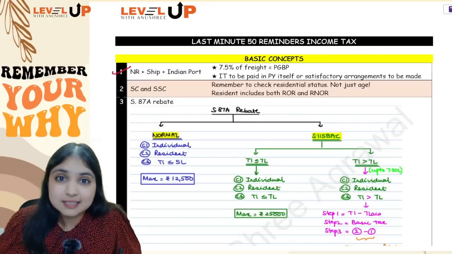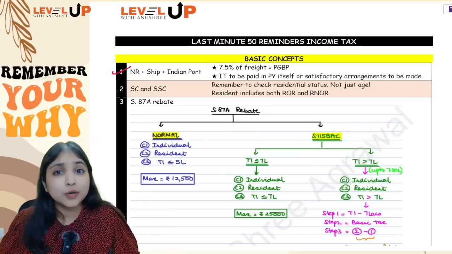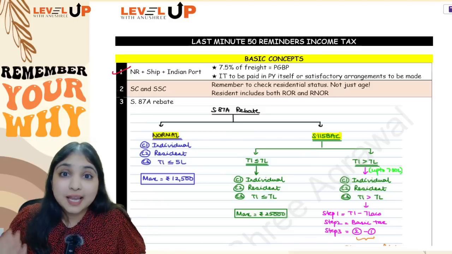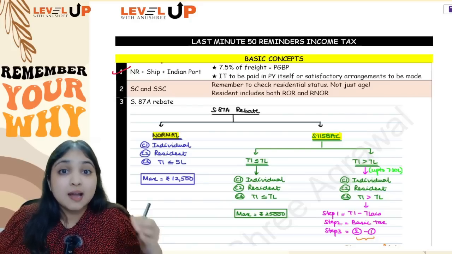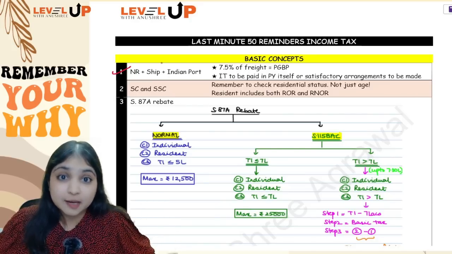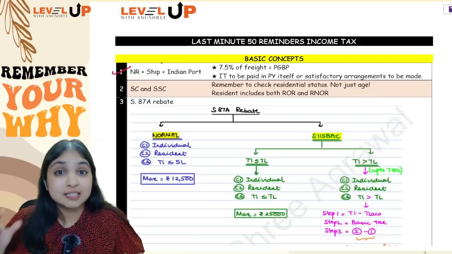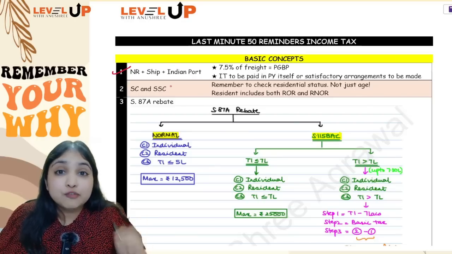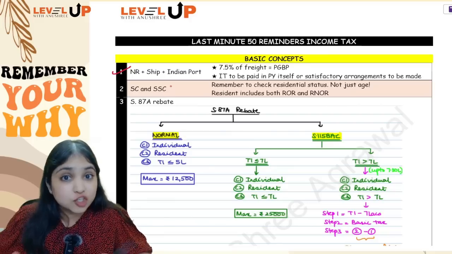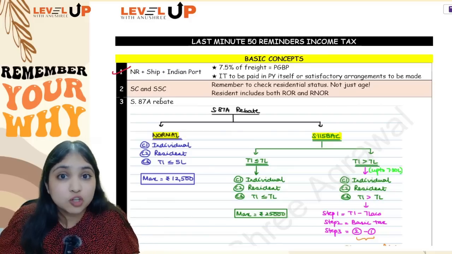Then comes your adjustment number 2. This is regarding senior citizen and super senior citizen. What I've seen is, as soon as we look at the age of the assessee, we try to conclude whether the assessee is a senior citizen or super senior citizen. Please know that age is not the only criteria. You also have to look at the residential status, because only residents will be considered as senior citizen or super senior citizen. If you're a non-resident, I don't care about your age. You will not be considered as a senior citizen or a super senior citizen.